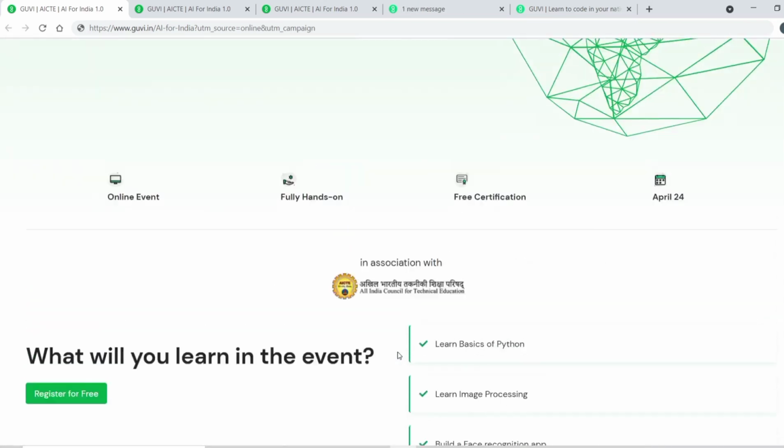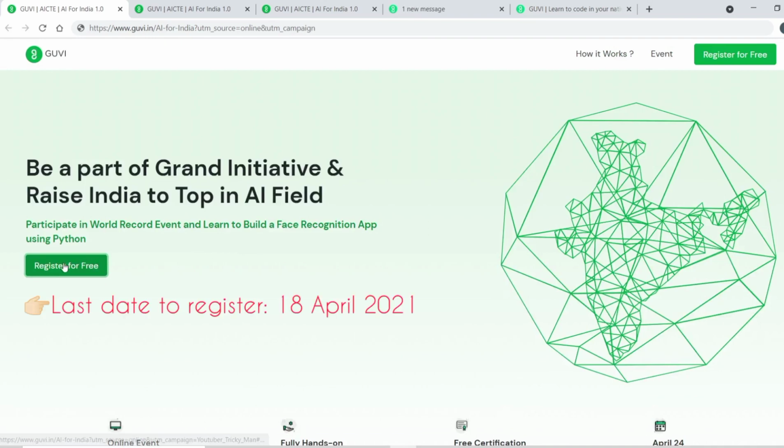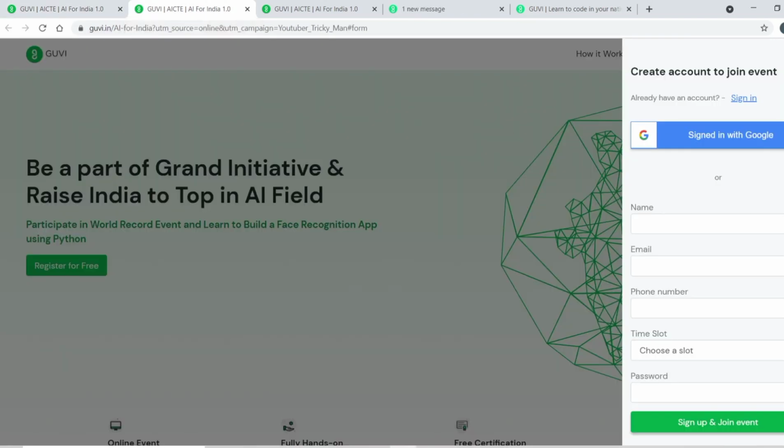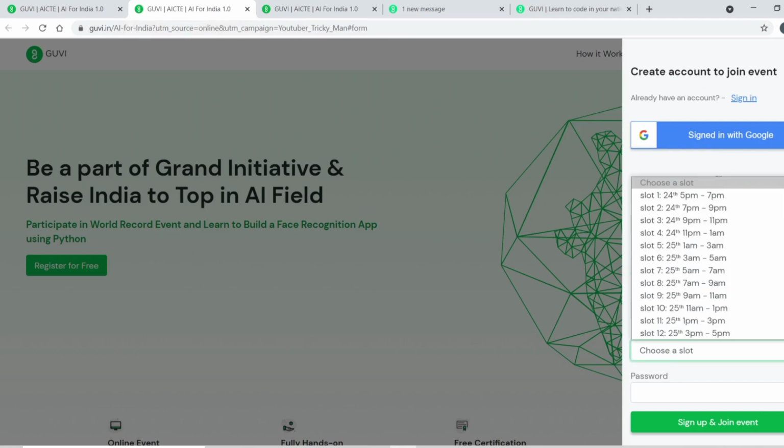So you can enroll in this course. You have to click here, register for free. Then a dialog box will appear. Type your name, email, phone number, and select a slot. You can select any of the slots, then choose your password, enter it, and click on sign up and join event. You can also sign up through Google directly.